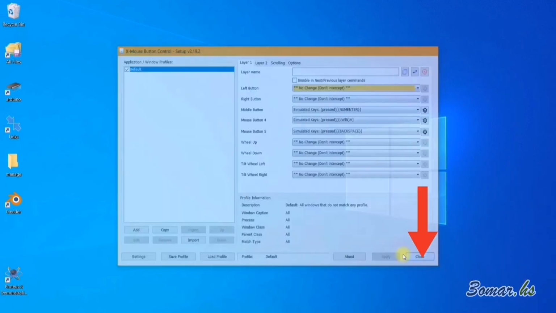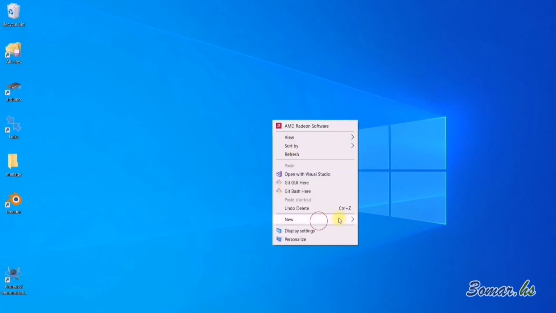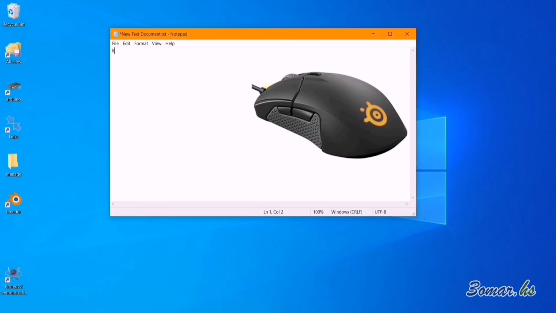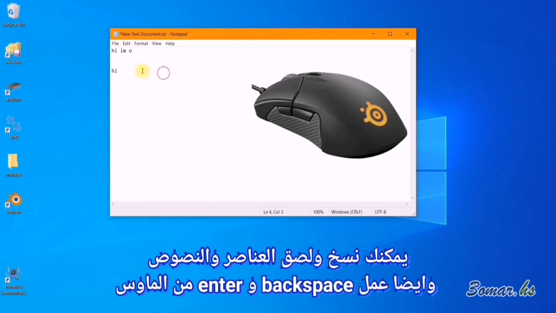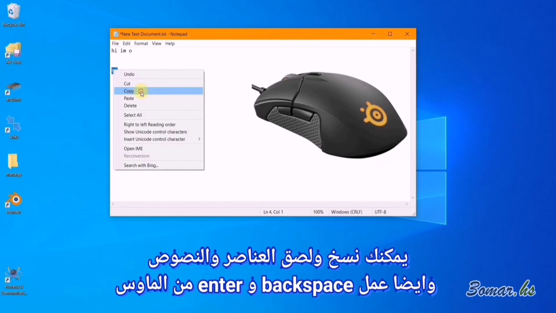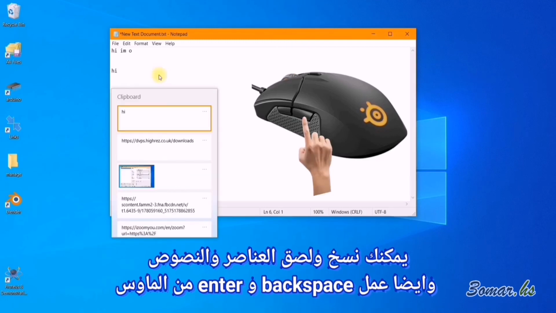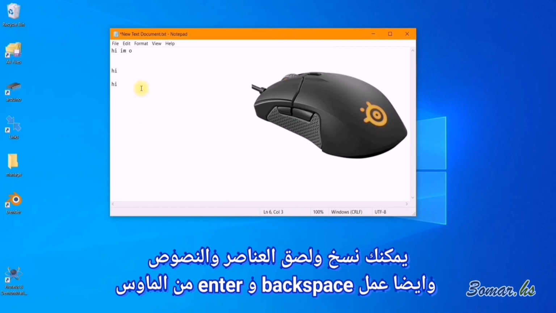Close it, and let's test. As you can see, I can erase and tap enter from the mouse. As I can copy and paste items by opening the clipboard.